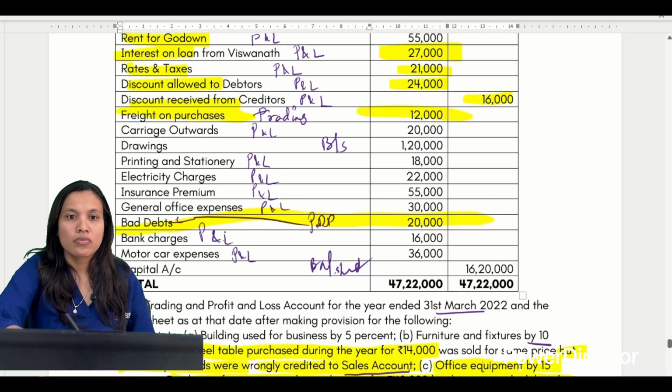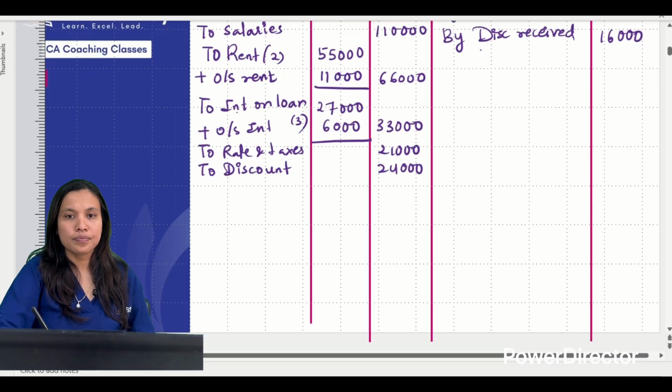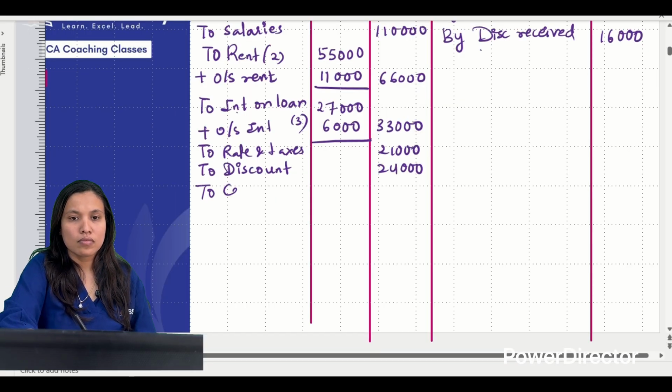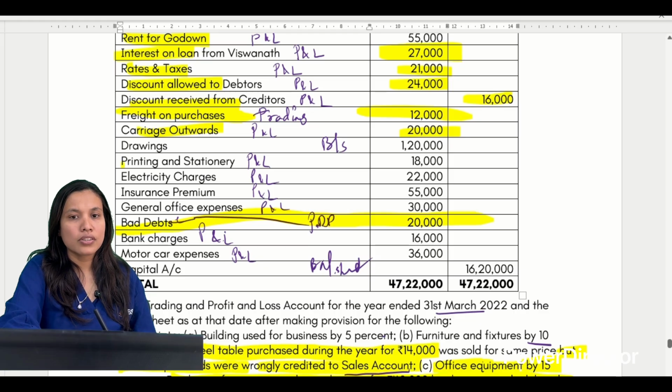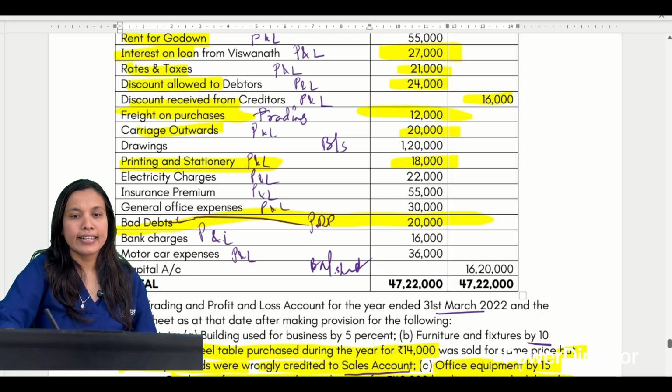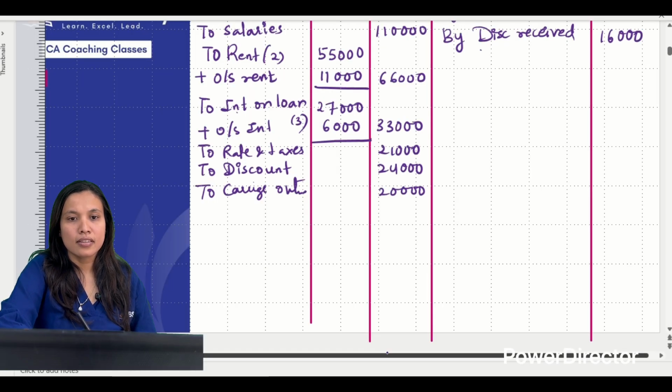Next, we have taken freight, ho gaya. Carriage outwards, 20,000. Drawings तो नहीं आएगा. Printing and stationery 18,000. Write in full.